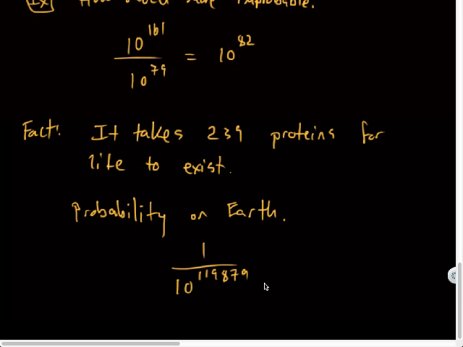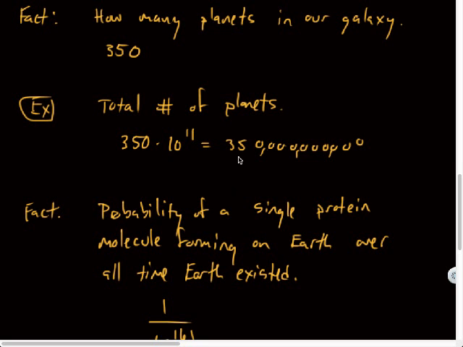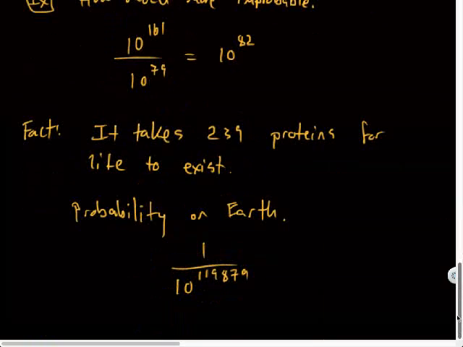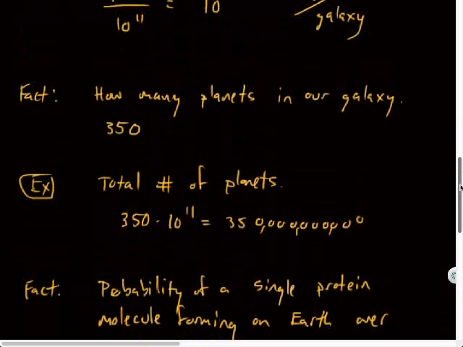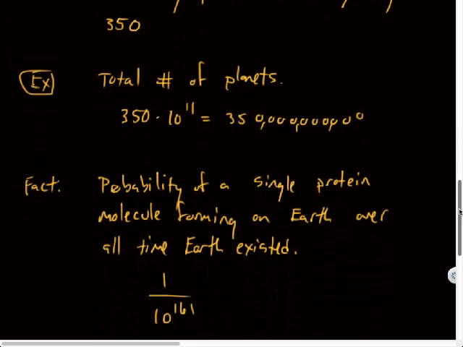That 239. We have more than 239 proteins in our cells. But for basic life to start, let's consider that. But this is just on planet Earth. So let's work with this number and see if we could figure out. Well, that's just planet Earth, but there's a lot of planets. How many planets were there? You guys remember? 350. Yeah, 350 billion, right? Something like that. Surely that's going to improve our odds a lot, right? Because we only need life to exist on one planet for life to exist.